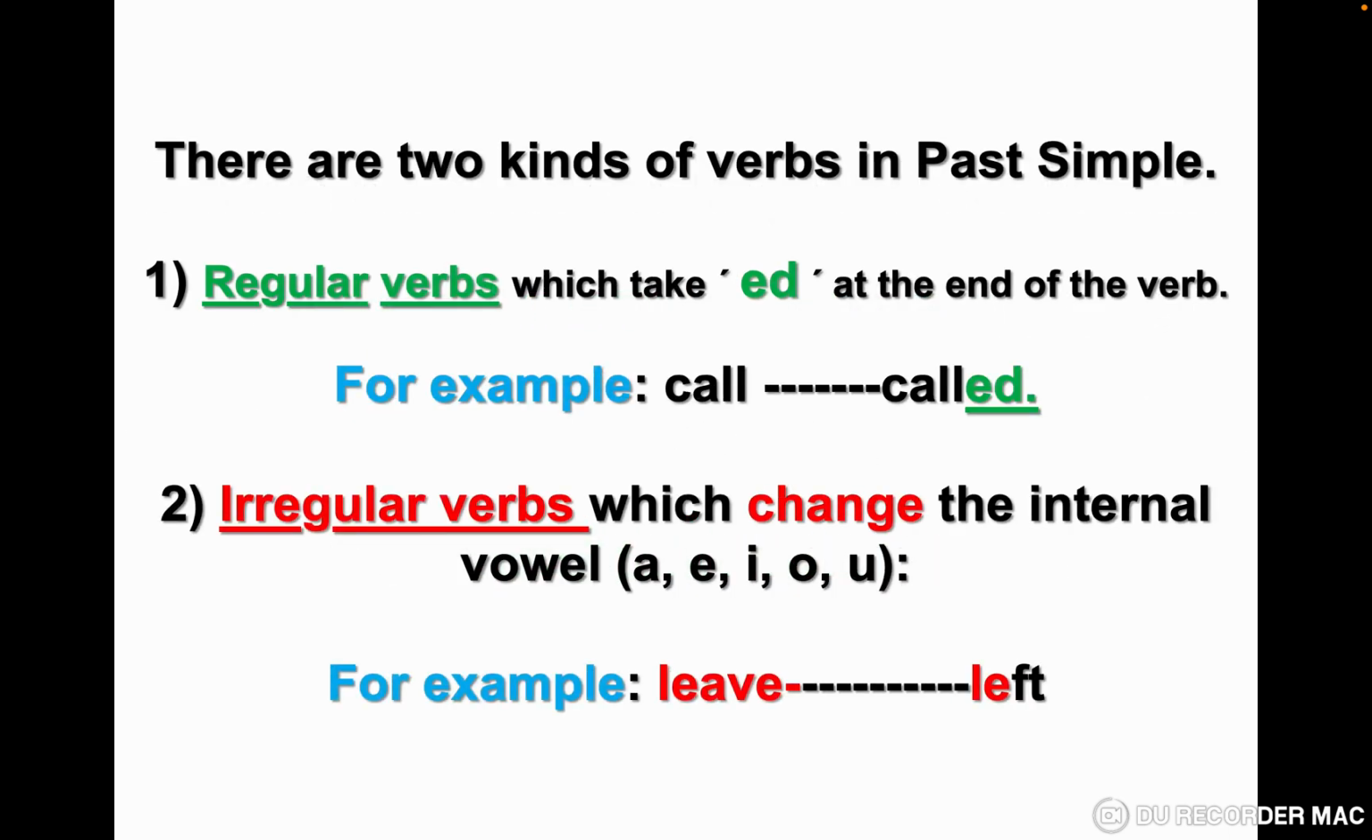As I said in the two previous lessons, there are two kinds of verbs in past simple. Regular verbs which take ed at the end of the verb, for example, call, called, or irregular verbs which change the internal vowel a, e, i, o, u, or a consonant sometimes. For example, leave, left. So here we dropped the a and we changed ve to ft. So this is the change that happened to this verb.